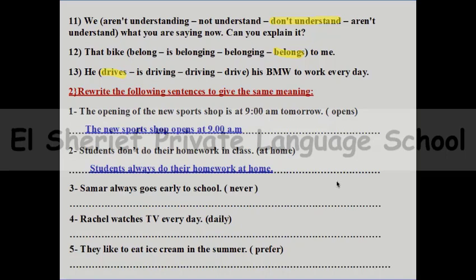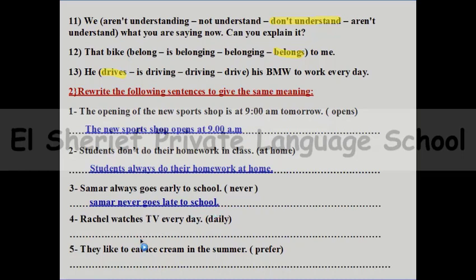And number 3, Summer always goes early to school. So I need to give the same meaning using never. So think about this answer. So here, Summer never goes late to school. So this is the same meaning.